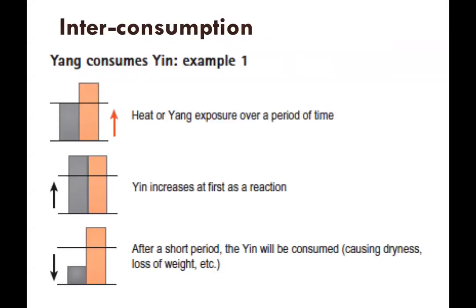The first example for interconsumption is yang consuming the yin. As you can see on the first tower diagram, there is an increase of yang or heat. This is heat because of exposure to heat over a period of time.